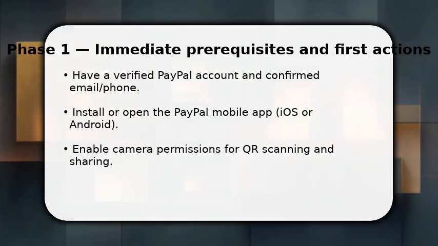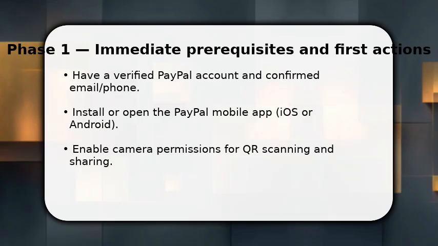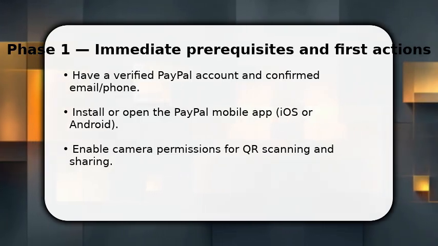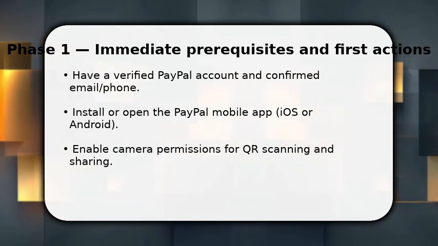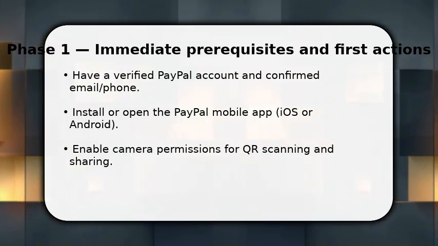Make sure camera and storage permissions are granted so you can scan previews and save images. Doing these first steps makes the generator appear and lets you create a code immediately, without detours.